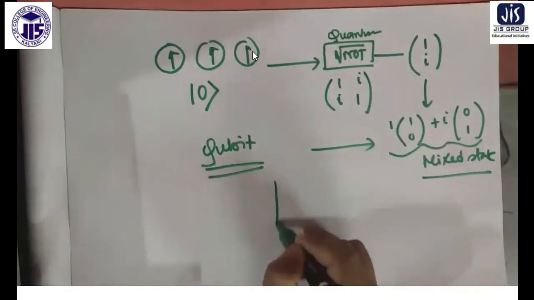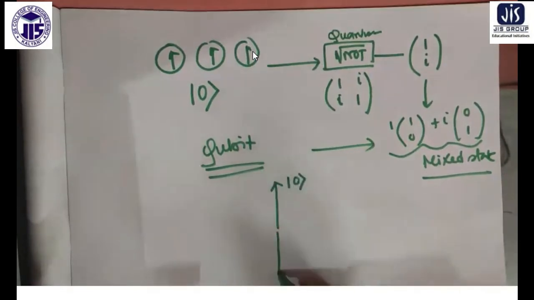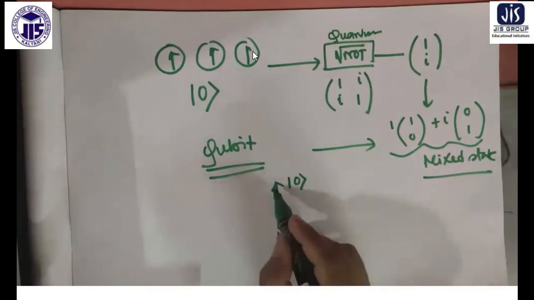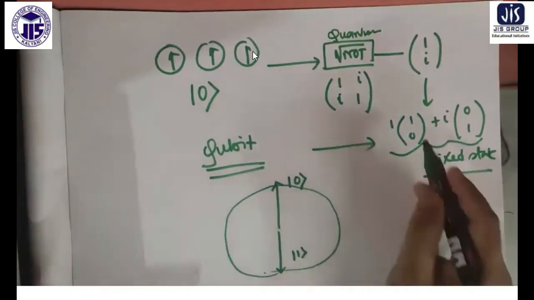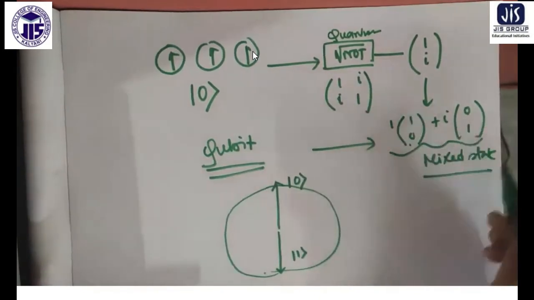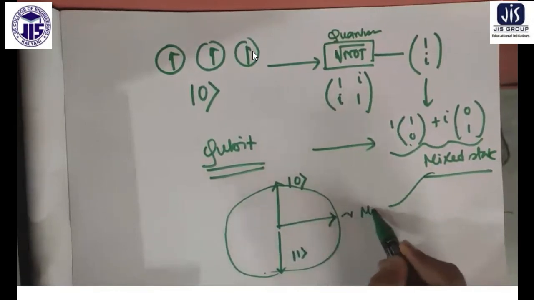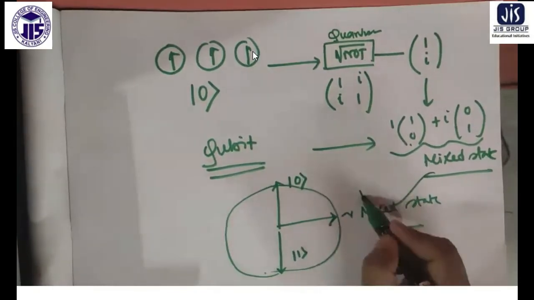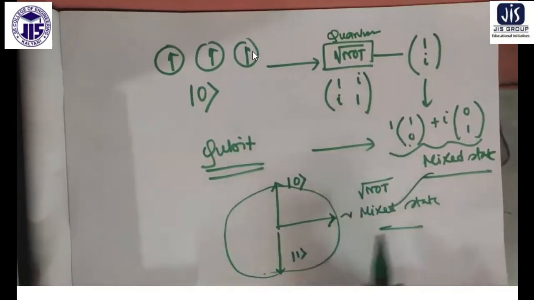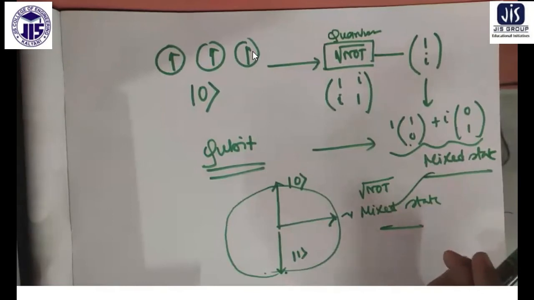If you think in terms of Bloch sphere representation, this is the up spin state, maybe 0 state, and down spin state, maybe 1 state. Now this root NOT operation is actually producing something in between. Okay, so it is 1 plus i, 1 0, and this is giving a mixed state. You are producing a mixed state by this method, due to the root NOT operation. And again, if you give a further root NOT operation, you will come back to the one state. So you can do that also. That is also going to be very beautiful.